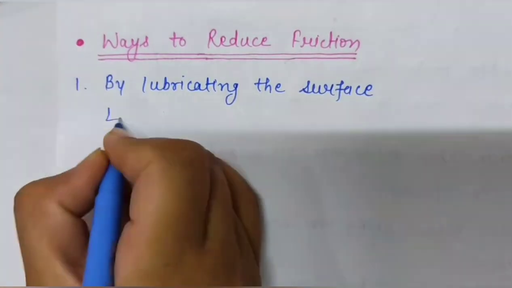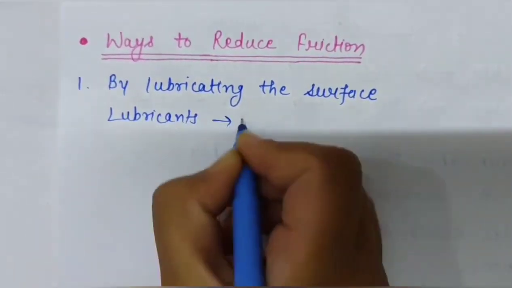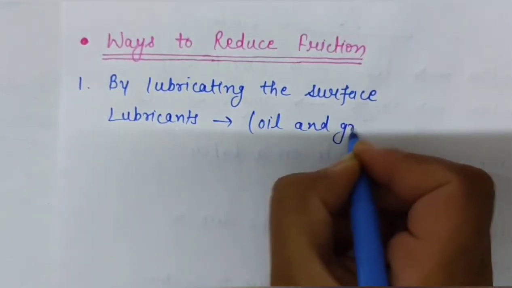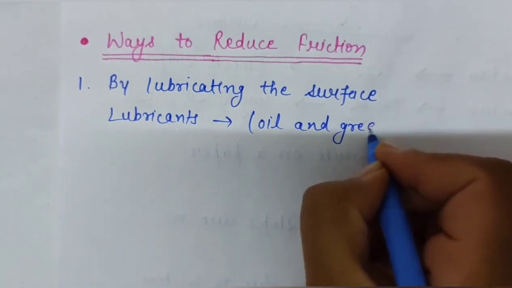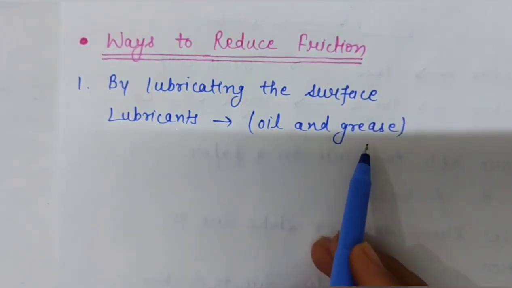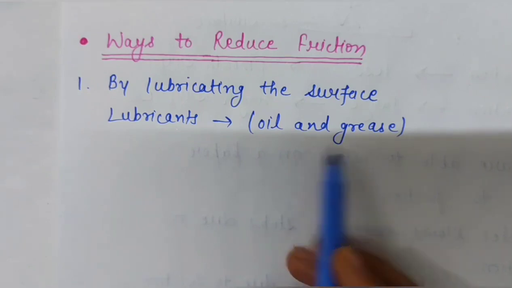Lubricants like oil and grease are applied on the moving parts of machines so that the movement of different parts of the machine becomes smooth.